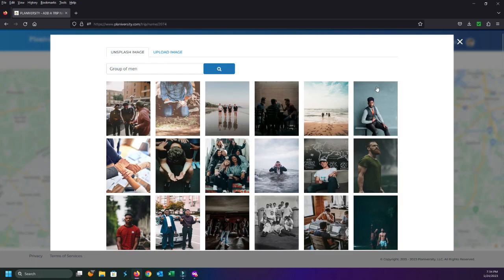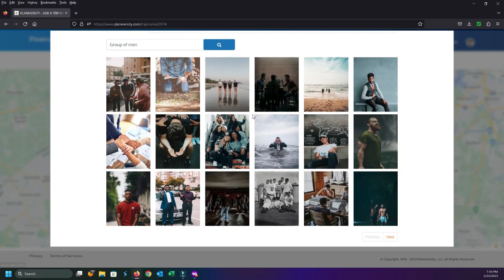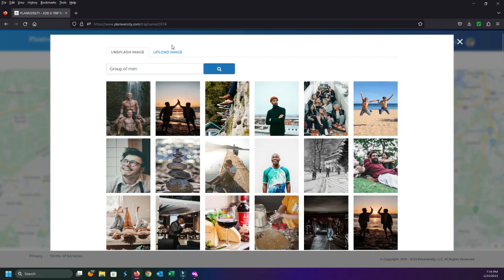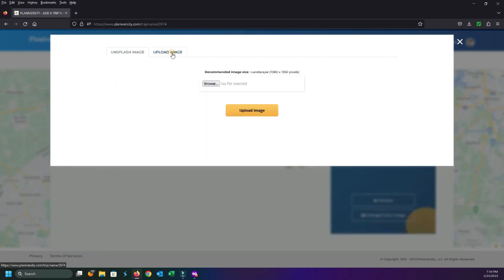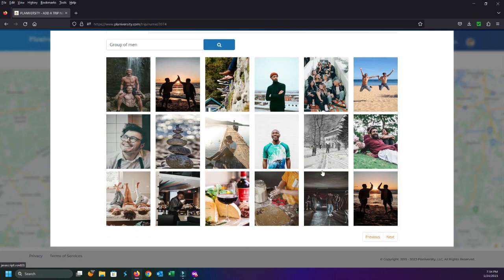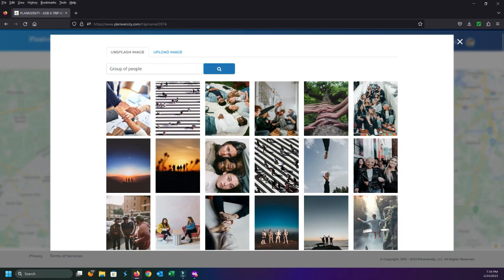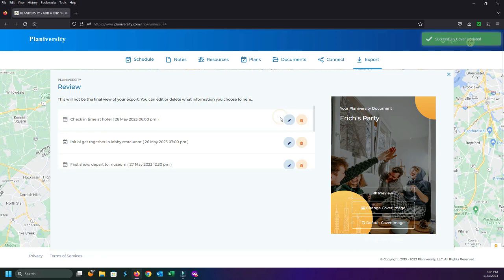Here we go. Yeah, you can really just include everything. Maybe this is mine, maybe this is my group of friends. Doesn't matter. If you want to make it a more personal event, you obviously can upload your own image right there. If it's something that you're not interested in, then we just come over here. And we just say right here, group of people. Maybe this is my picture, my personalized picture. So I just go ahead, I select that.